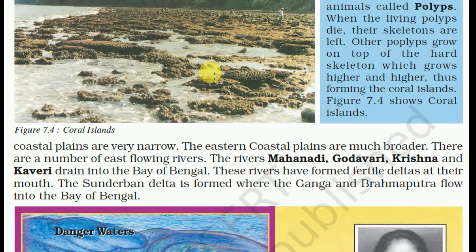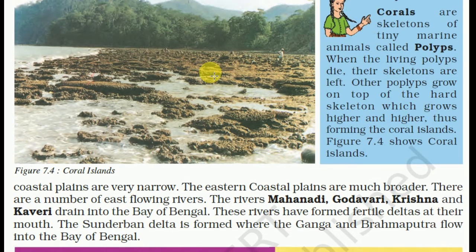There are a number of east flowing rivers. The rivers Mahanadi, Godavari, Krishna and Kaveri drain into the Bay of Bengal. These rivers have formed fertile deltas at their mouth. The Sundarban Delta is formed where the Ganga and Brahmaputra flow into the Bay of Bengal.